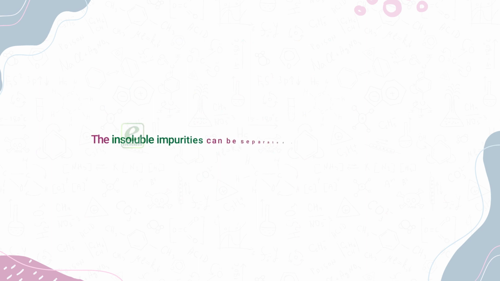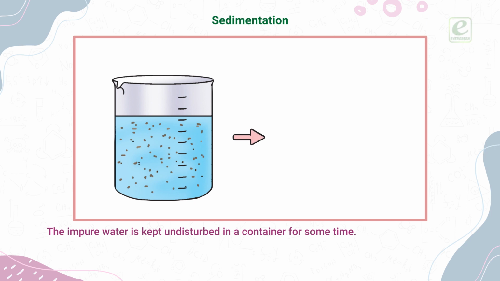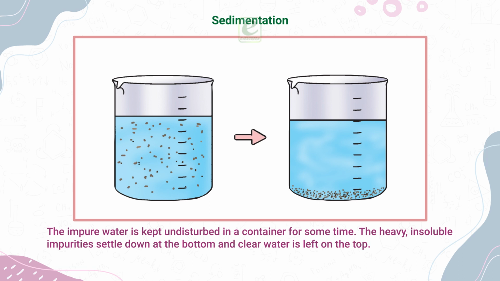The insoluble impurities can be separated by the following methods. Sedimentation. The impure water is kept undisturbed in a container for some time. The heavy insoluble impurities settle down at the bottom and clear water is left on the top. This process is sedimentation.